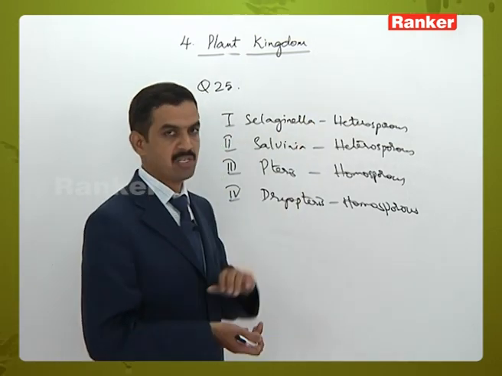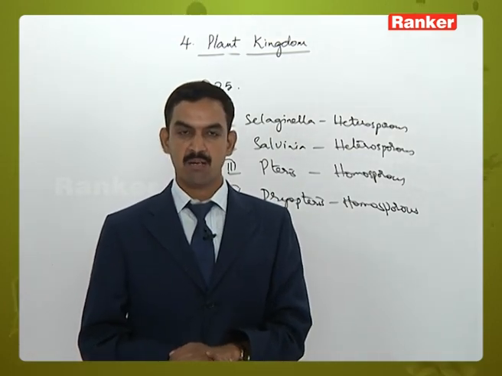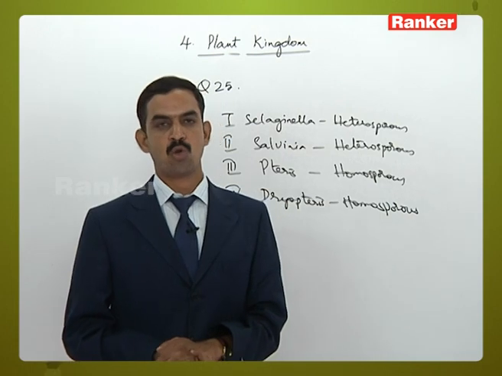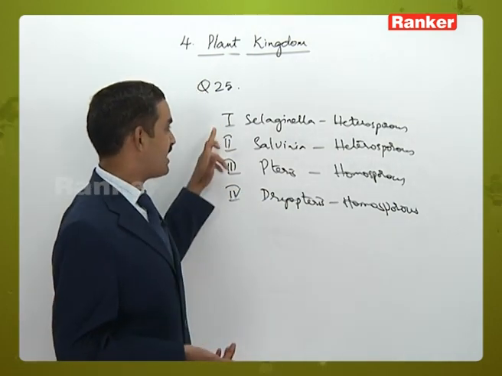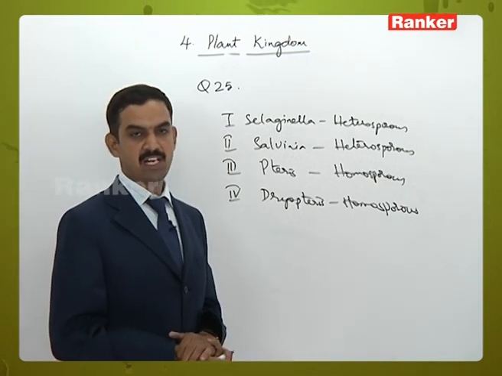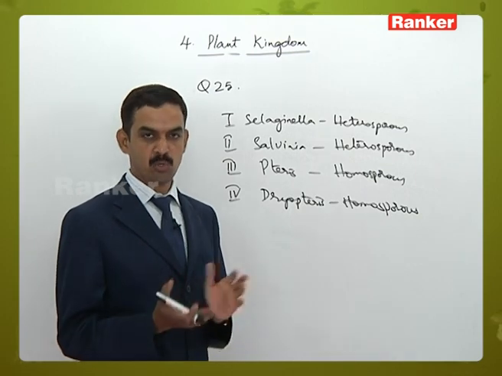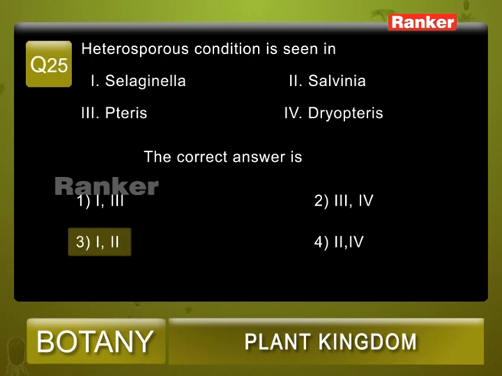In the heterosporous condition, two types of spores are present: small ones called microspores and large ones called macrospores. In the given options, 1 and 2, Selaginella and Salvinia, exhibit the heterosporous condition. So question number 25, the correct answer is 3.